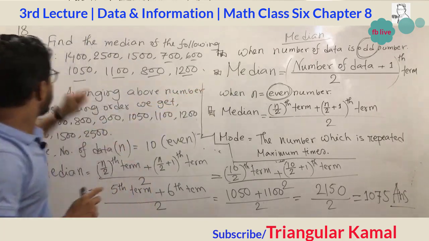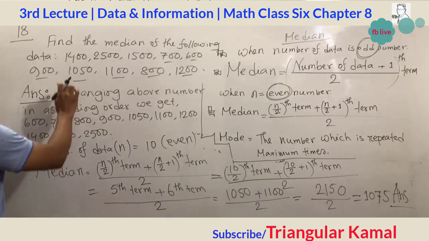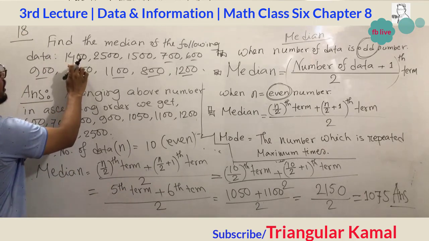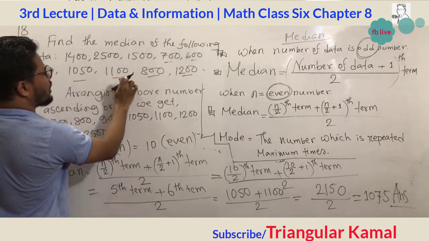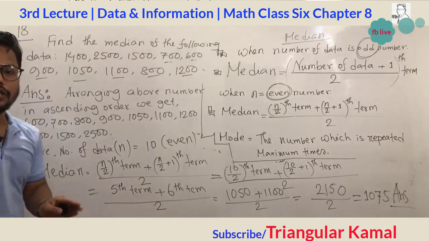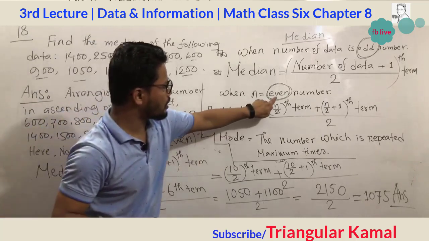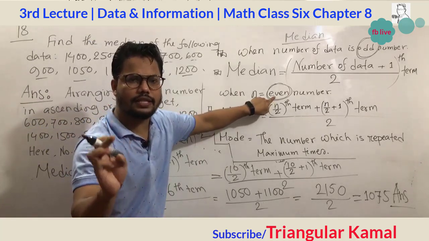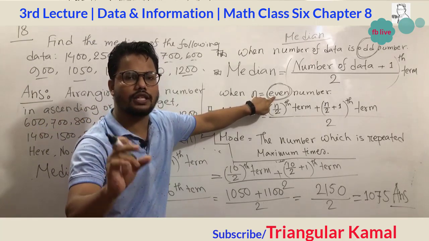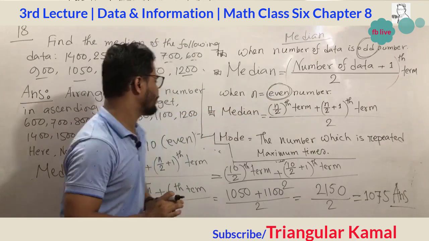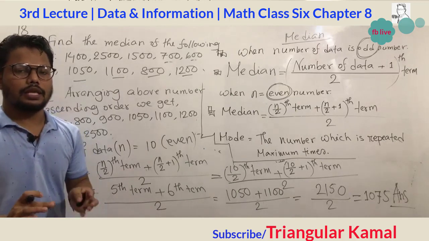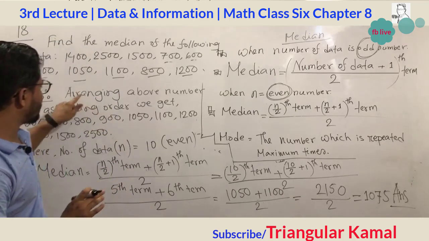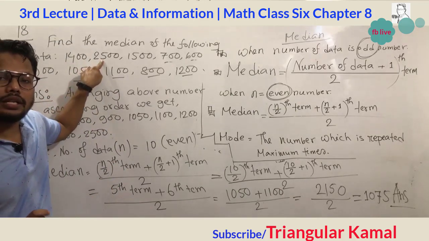Now in question number 18, the given data are 1, 2, 3, 4, 5, 6, 7, 8, 9, 10, which is an even number. That's why, like 2, 4, 6, 8, 10, 12, 14, 16, these are even numbers. You have to apply the formula for an even number. Before doing this math, you have to arrange the above data in ascending order.